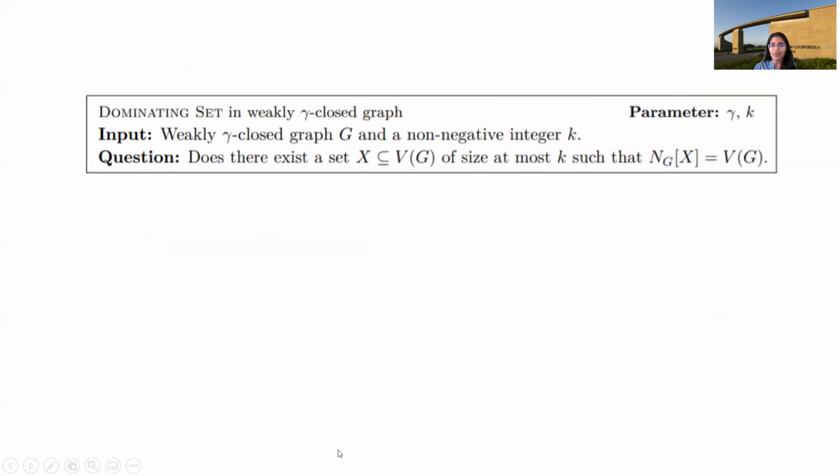Okay, so let's jump into the problem that we're dealing with in this talk. We're dealing with the dominating set problem. Let me quickly recall what a dominating set is. A dominating set is a set such that any vertex in the graph is either contained in the set or is adjacent to some vertex in the set, right? The problem at hand is we are given a weakly gamma closed graph, and our task is to find whether there exists a dominating set of size at most k, right? So here the parameters are gamma and k.